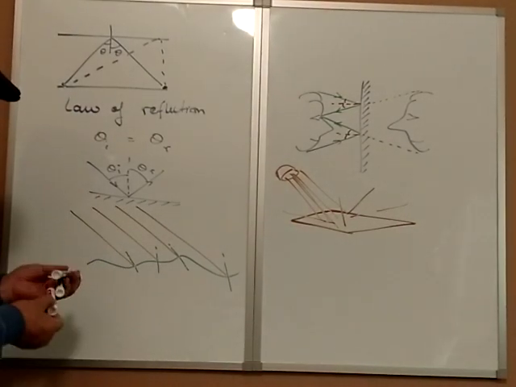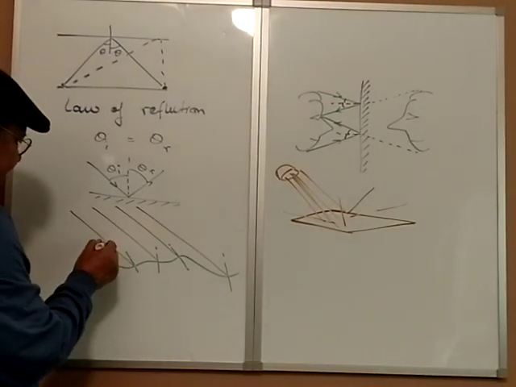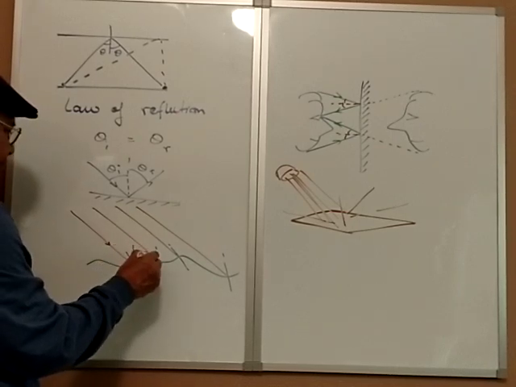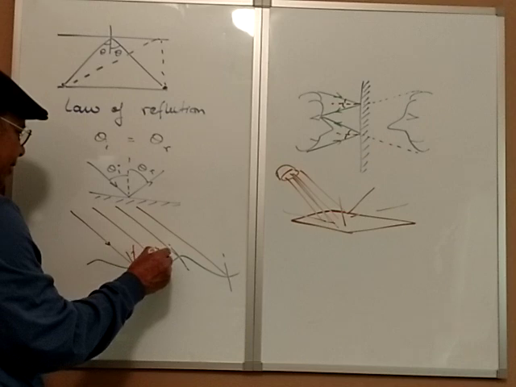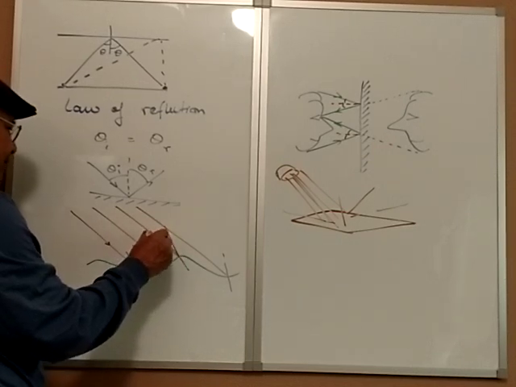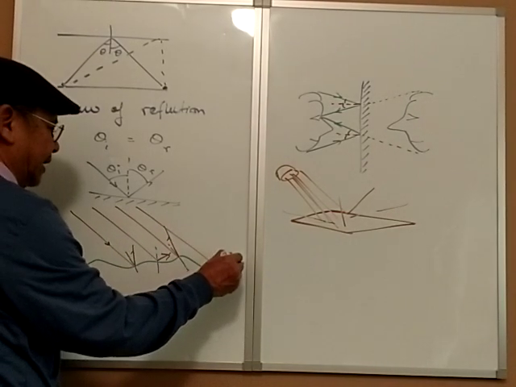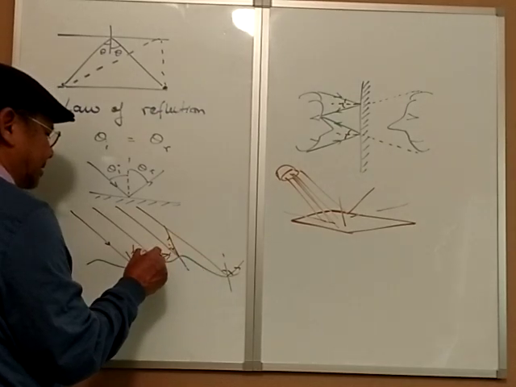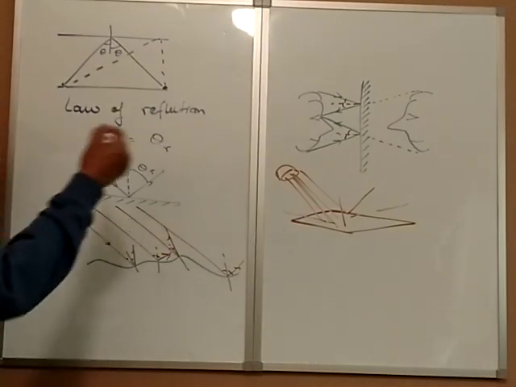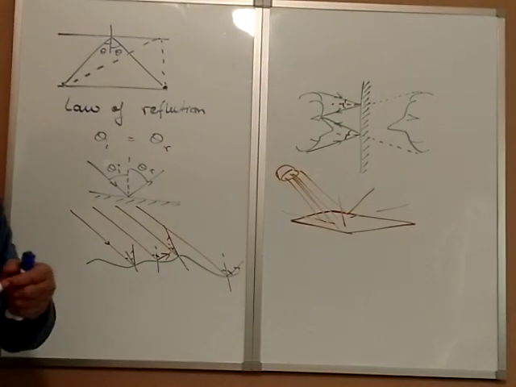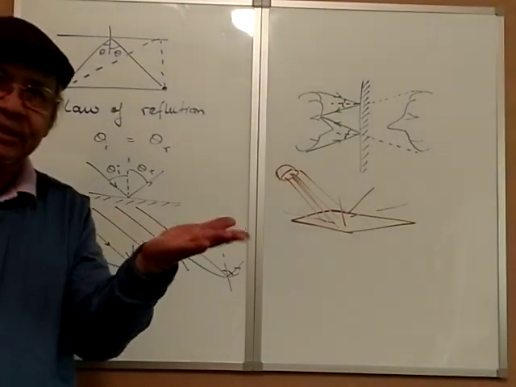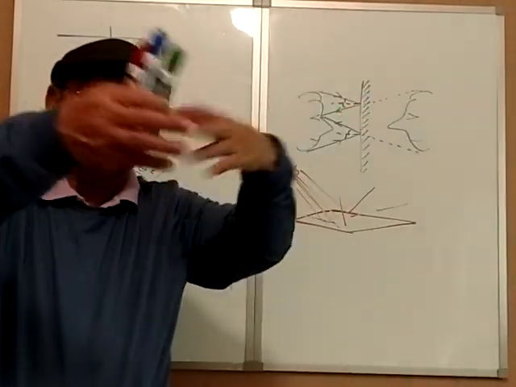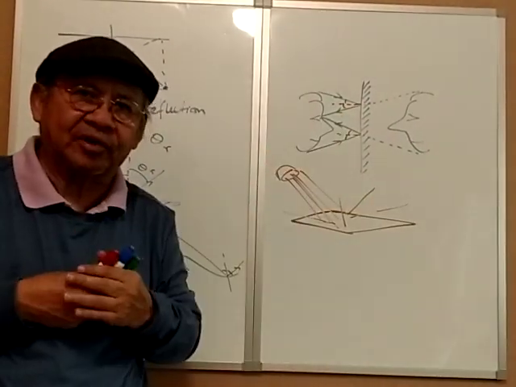So the light ray that hits at this point will be reflected in that direction. This one will go in that direction, that one will go in that direction, right? Making equal angles every time it hits. So it goes everywhere. That's why on these rough surfaces, when light hits, everybody can see because it goes everywhere in all directions.